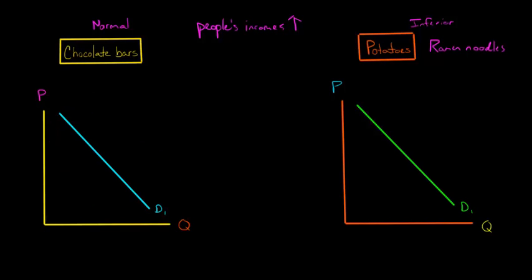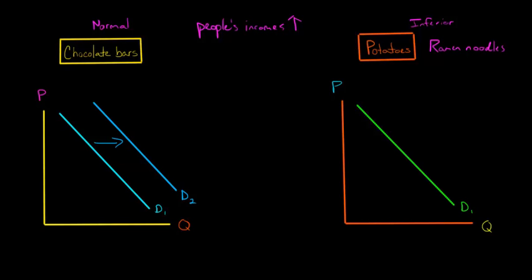When demand increases, remember that demand shifts to the right. So we're going to have a new demand curve, D2, shifted to the right. People are going to buy more chocolate bars. Their income's doubled and they say, now I could buy a lot more chocolate. I really like chocolate bars.